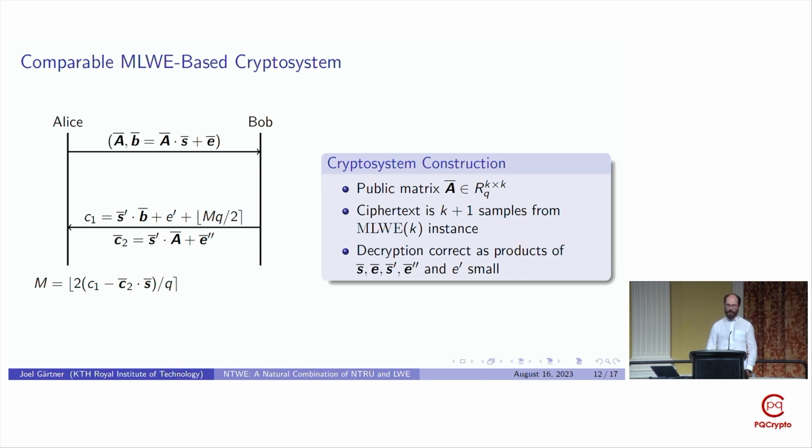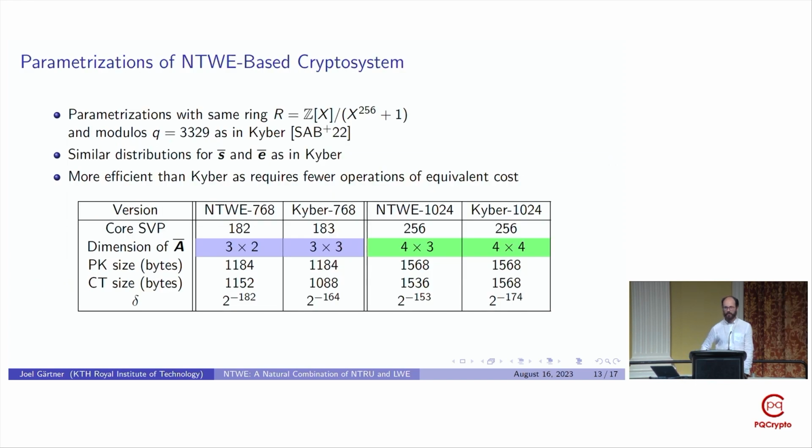And as our NTWE-based crypto system is quite similar to a comparable modular length error-based crypto system, we can make many of the same choices when we parameterize our crypto system. In particular, we consider a parameterization that's very similar to the Crystal-Kyber submission to the NIST post-quantum standardization process, which has already been selected to be standardized.